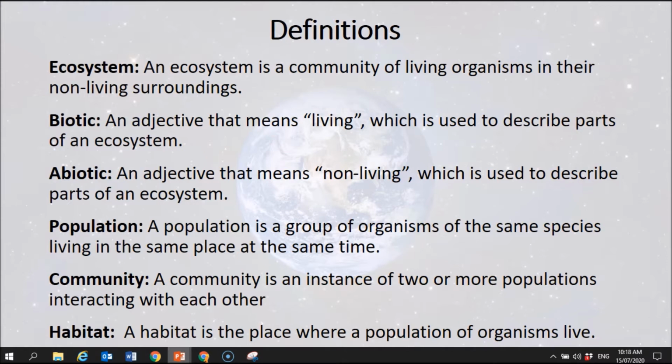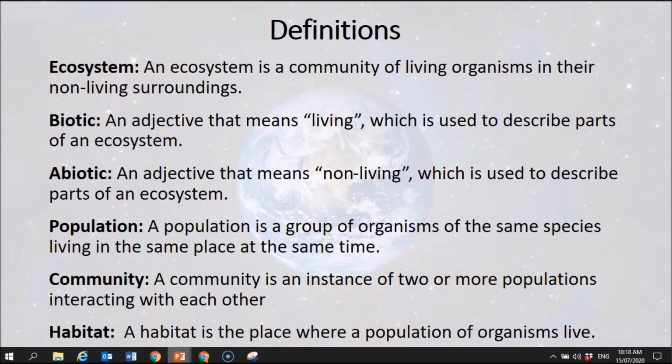All right, so there's a couple of key things that stick out there, living and non-living. Now, that relates to the next two words, biotic and abiotic. What do those mean? Well, biotic, that is an adjective, a descriptive word, that just simply means living. It really has no other meaning. It's a fancy word for living, okay? So it's an adjective that means living, which is used to describe parts of an ecosystem. Obviously, those parts that are living. So you would not call a rock a biotic part of an ecosystem.